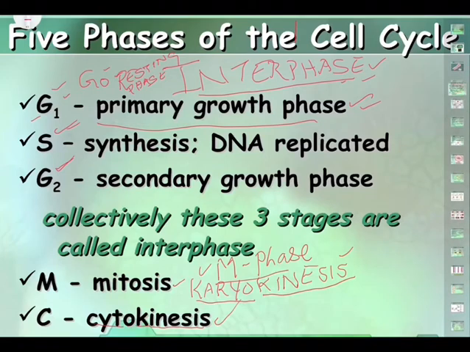The cell is metabolically active, that's important, that's why it is active, and grows in size. RNA and proteins are synthesized. A large number of nucleotides, amino acids, and histones are synthesized, and energy-rich compounds are formed. That's why G1 phase is a very, very crucial phase.